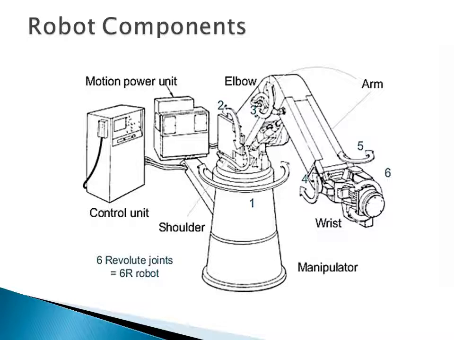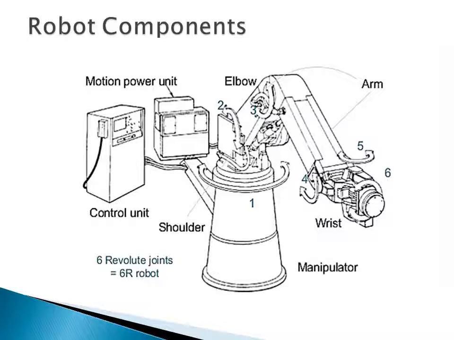The last part where motion is required is again a rotation motion, or a revolute joint, axis 6, right? About this axis, the wrist can swing, or you can say it can rotate. So this is completely six revolute joints, and it is called a 6R robot.